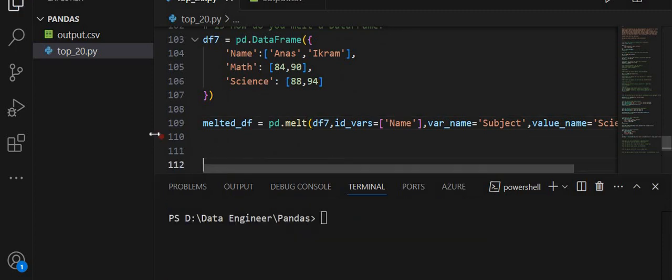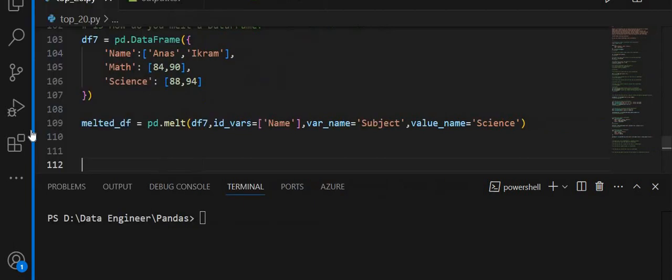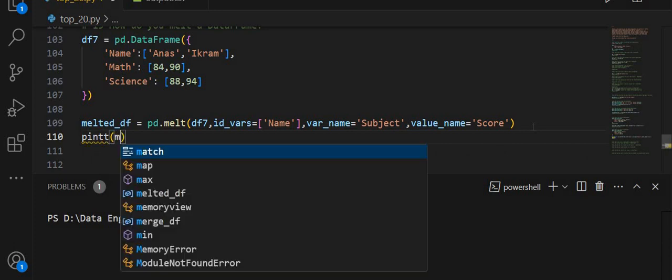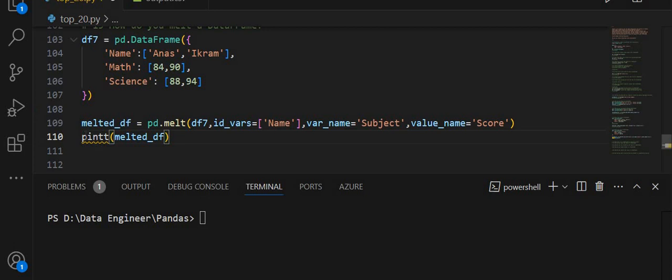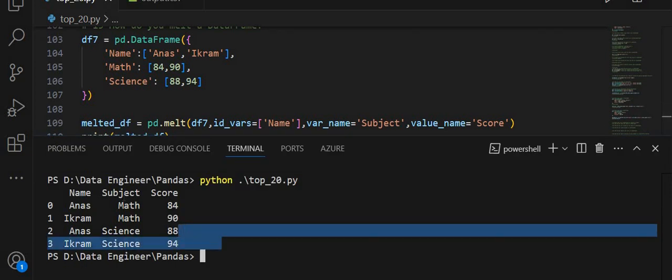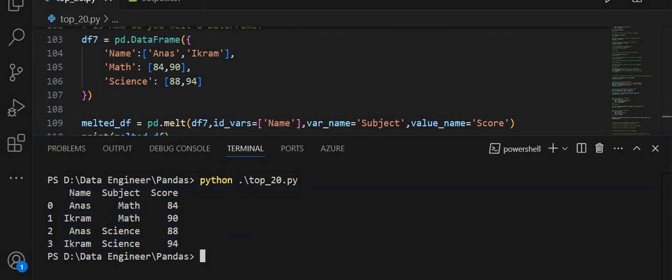The value name, I want to change this to score, and print my melted data frame. If I run this code, you will see I am getting a new data frame, the melted data frame, with three columns: name, subject and score.